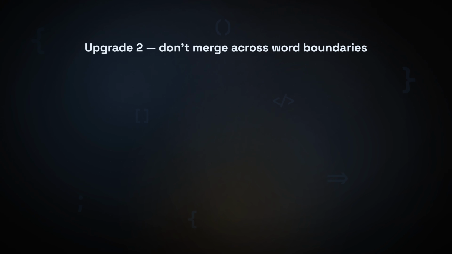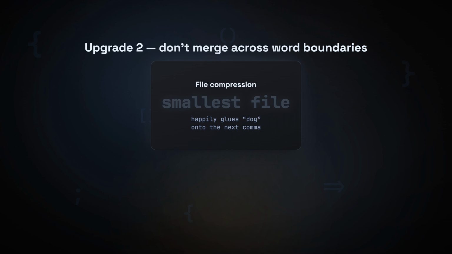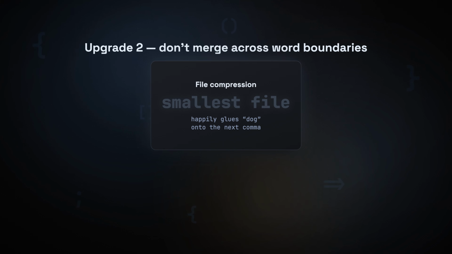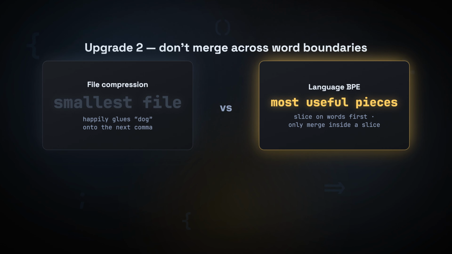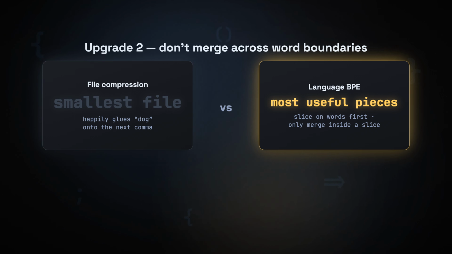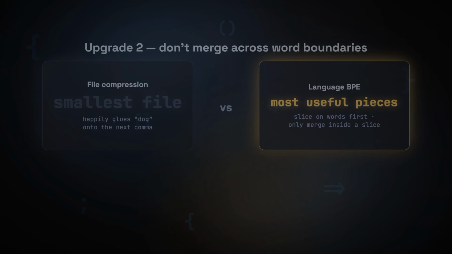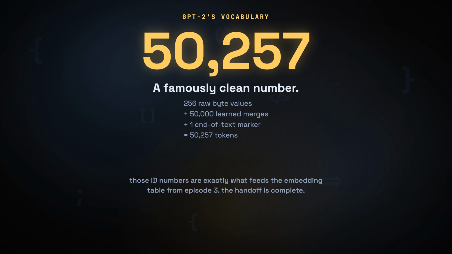Upgrade 2 is sneaky, but it matters. The original compression trick would merge across anything to shrink a file. It would happily glue the end of one word onto the period or the space after it, but for language, that's nonsense. You don't want dog fused to the next comma. So real GPT first slices the text along word and punctuation boundaries, then only ever merges inside those slices. This is the one place it breaks from pure compression. The file shrinking version wants the smallest file. The language version wants the most useful pieces. Same engine, smarter rules.